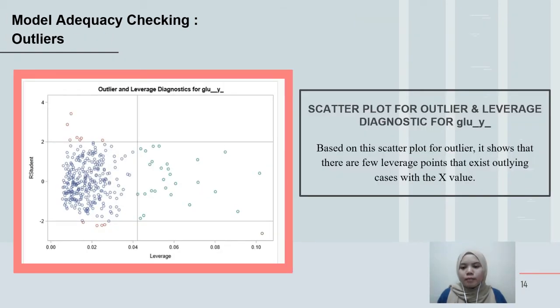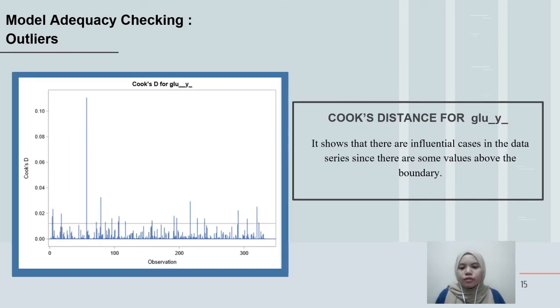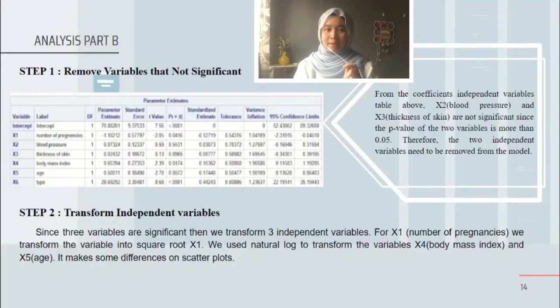Based on this scatter plot for outliers, it shows that there are a few leverage points that exist, outlying cases with the X value. For the Cook's distance, it shows that there are influential cases in the data series since there are some values above the boundaries. This is part B. First step, we remove the variables that are not significant. The coefficient table shows X2 and X3 are not significant since the p-value of the two variables is more than 0.05.